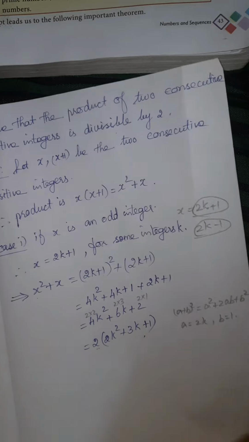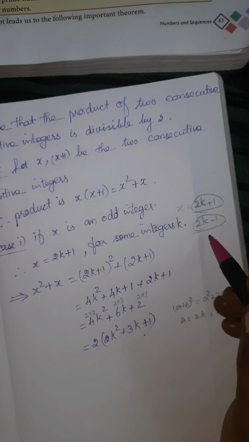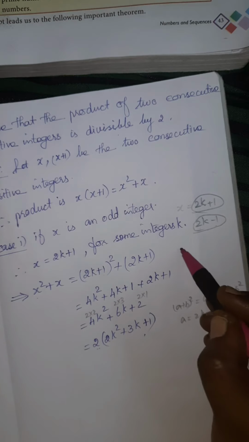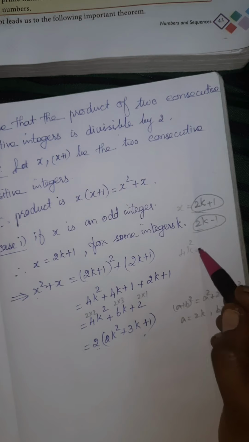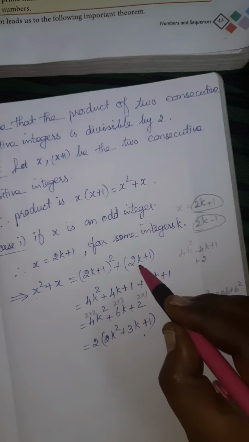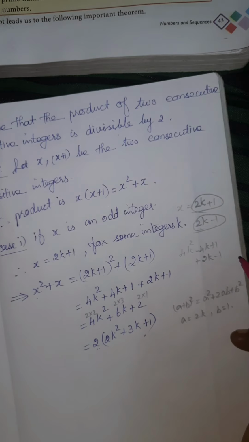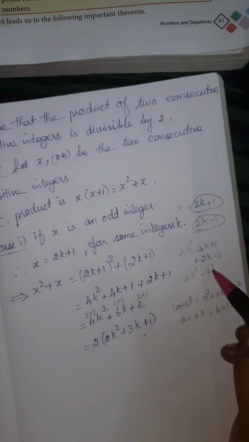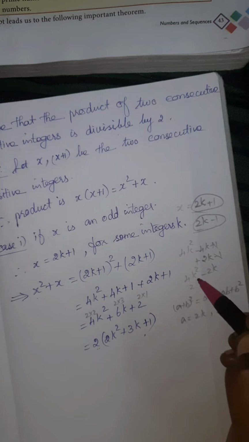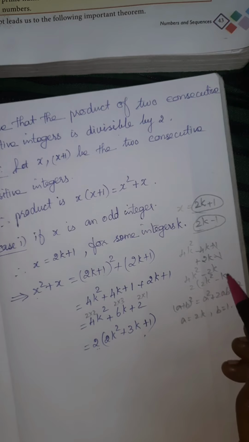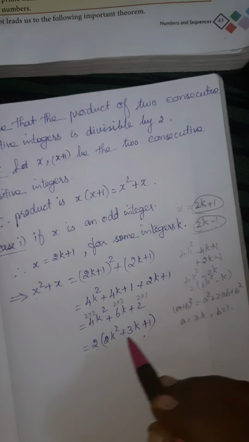Are you clear? Okay. Now when you take this 2k minus 1, what about this? In this situation you will get minus 1. Okay. So 4k square minus 4k plus 1 you will get. Then plus this term 2k minus 1. Okay, plus 1 minus 1 cancel. Now minus 4k plus 2k you will get as 4k square minus 2k. From this also we can take the 2 commonly outside. So you will get 2 into (2k square minus k). Okay, anyway this value also is a multiple of 2.